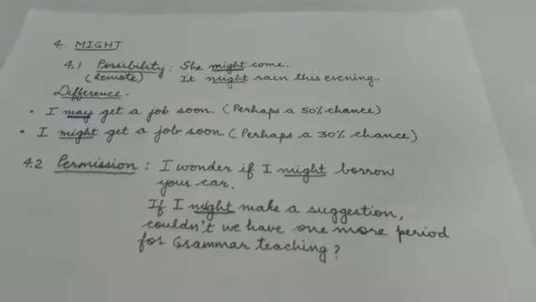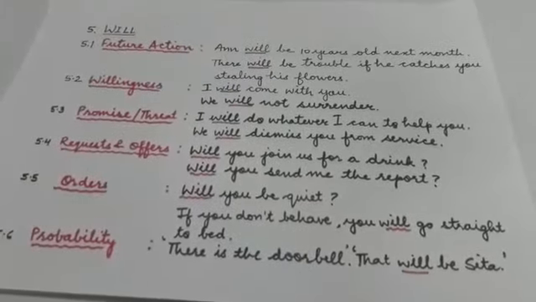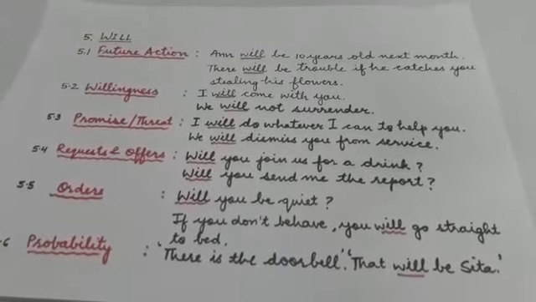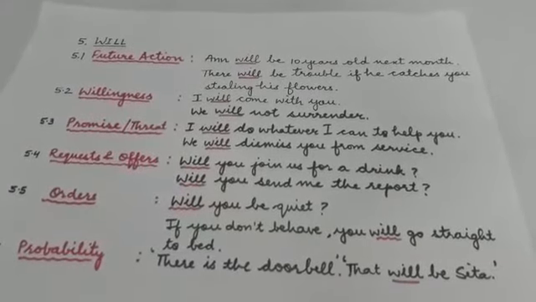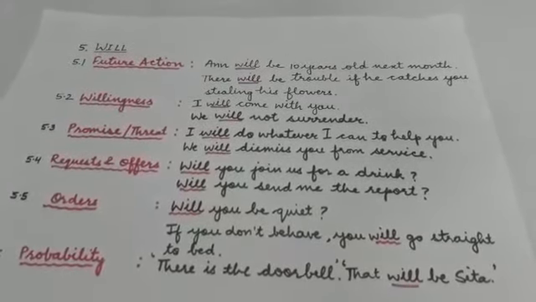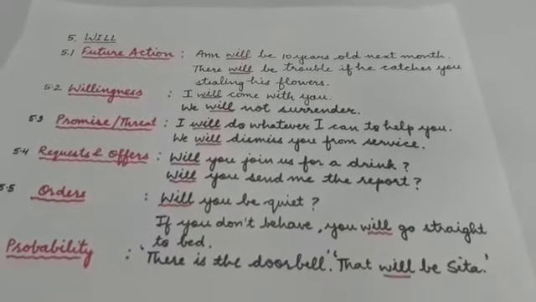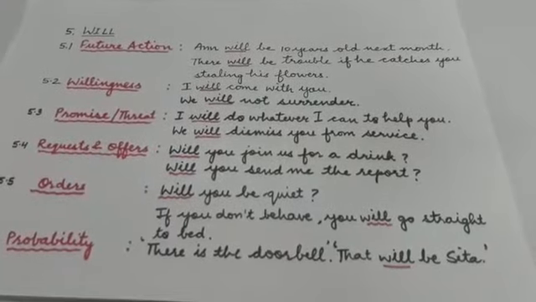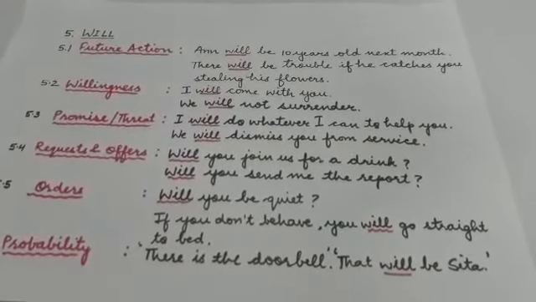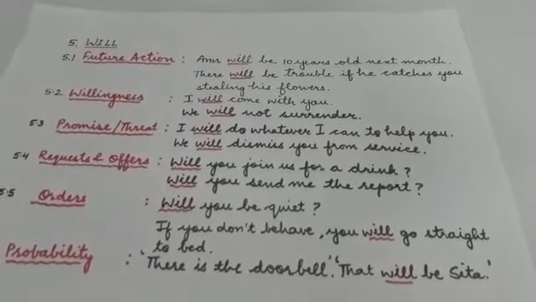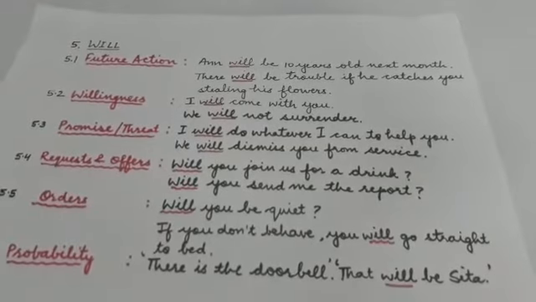Okay, now let's have a look at the fifth modal auxiliary, that is will. And yes, you can see very well that this particular modal will has so many notions to express. Okay, now let's have a look at the first one. So will is used to talk about future events that you are certain about or things that are planned.